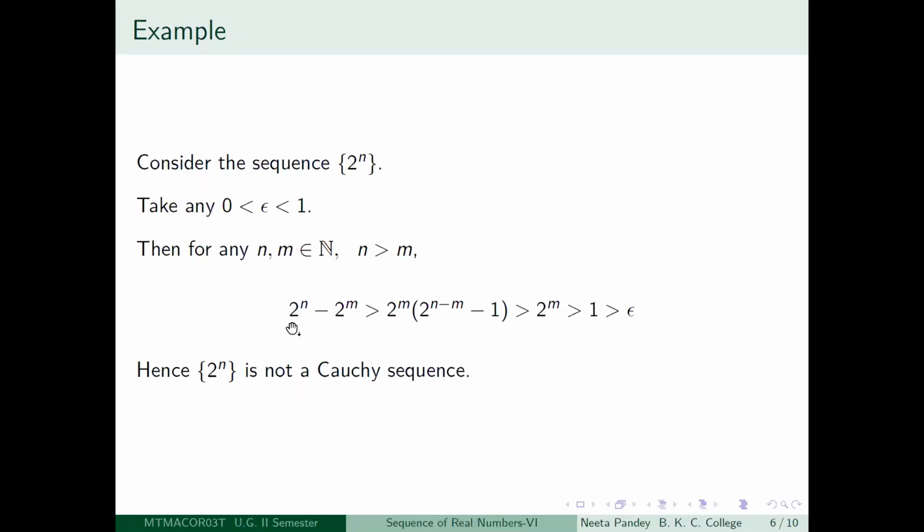If I take any n greater than m, and epsilon between 0 and 1, then I can show that 2 to the power n minus 2 to the power m is greater than epsilon, right? So for any epsilon between 0 and 1, I will not be able to get a positive integer N after which the distance between the nth term and mth term will be less than epsilon, because it is going to be greater than epsilon. That is all I'm trying to say.